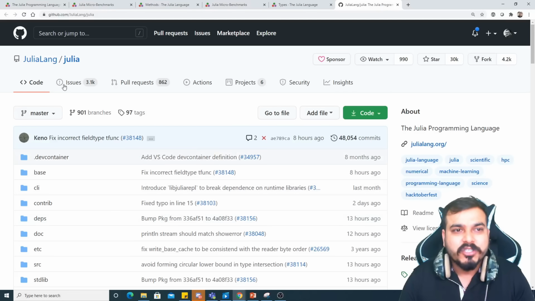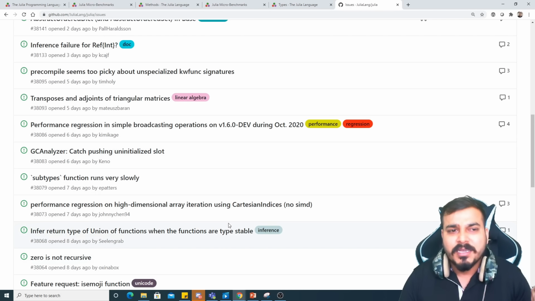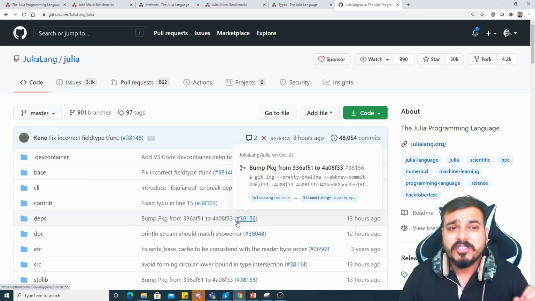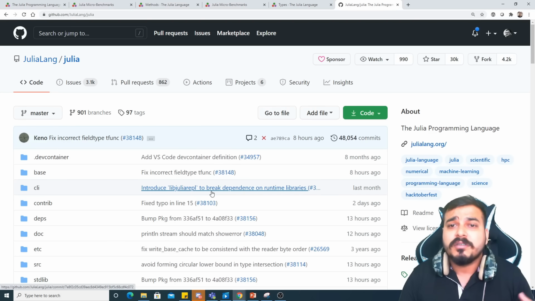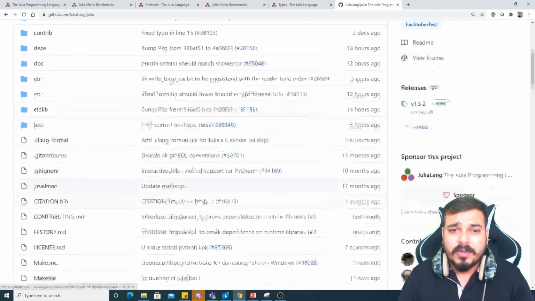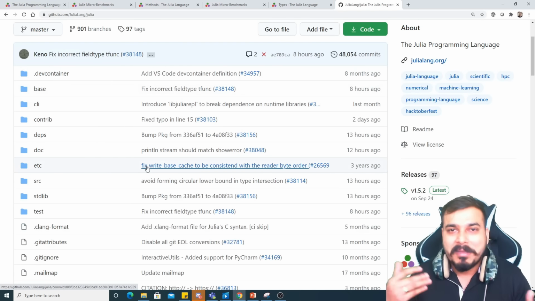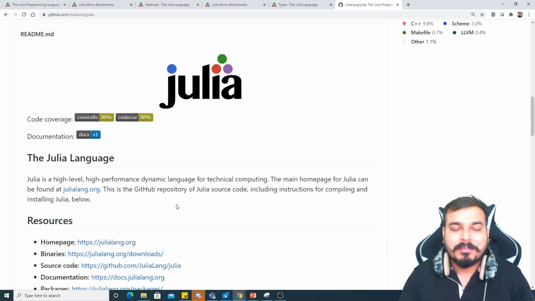There are some issues and bugs which people are fixing with respect to different machine learning algorithms. But till now I feel that Julia is doing an amazing job, and the number of contributors is also increasing a lot. Here we can see that 4.2k forks have happened. If you compare with Python, there's definitely no such difference as such, but due to its good properties, it will develop in the future.